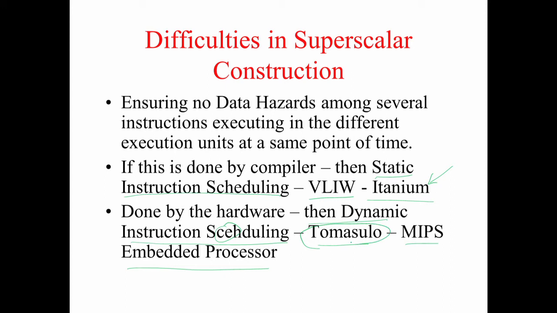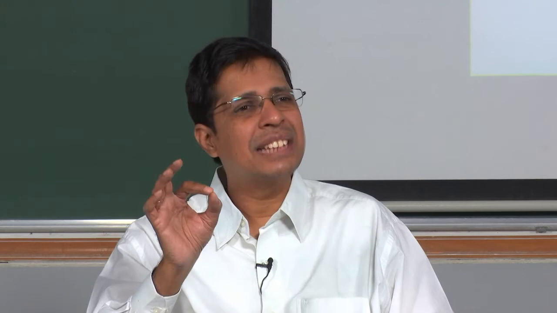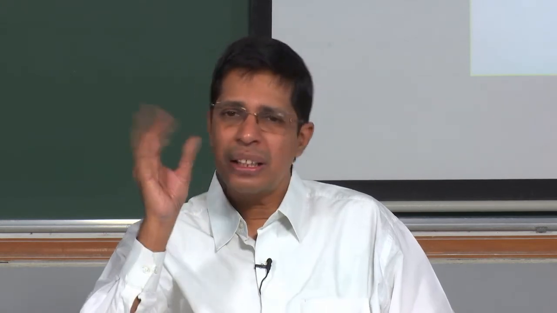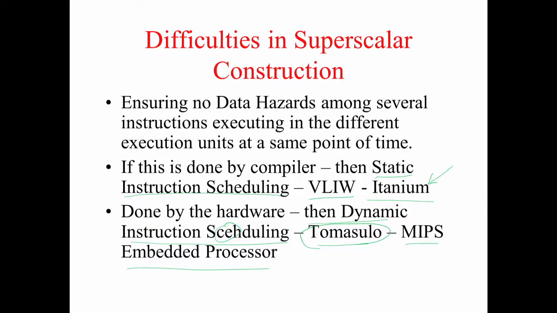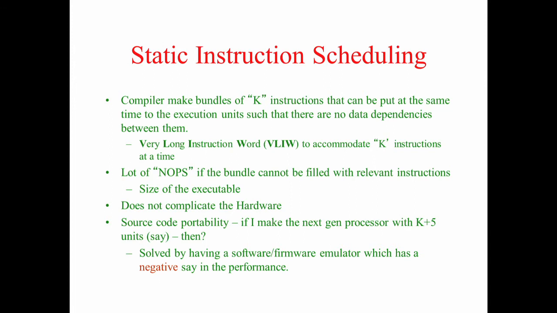So we will study this Tomasulo technique of constructing hardware which will do dynamic instruction scheduling, meaning it will be responsible for handling all the data hazards, namely RAW, WAR and WAW. Followed? Yes or no? Before we proceed to this, we will have a very short introduction to static instruction scheduling.